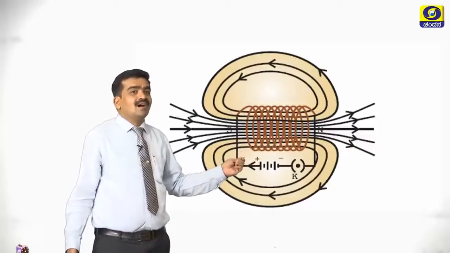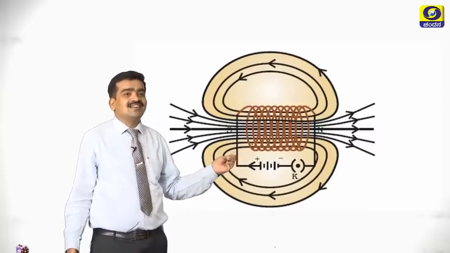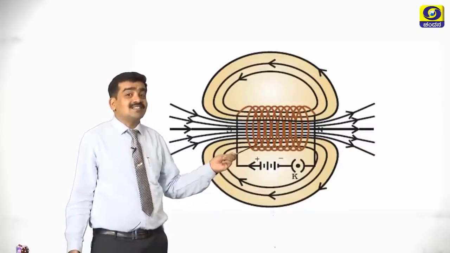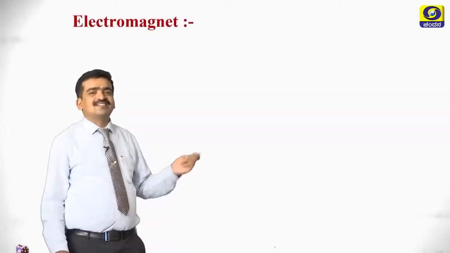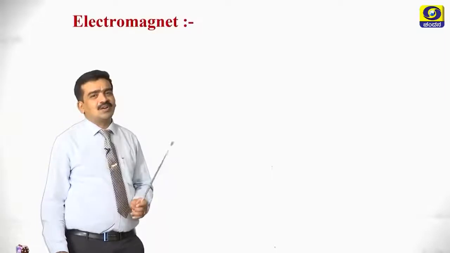Then how will be the field lines inside the solenoid? What is the direction of the field lines inside the solenoid? It is from south to north. Let us go to the next concept, electromagnet.